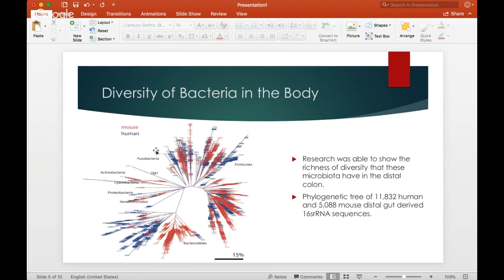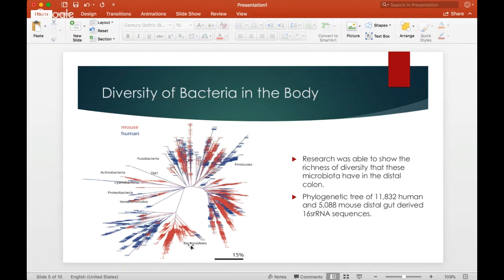So there's much diversity of bacteria in the body, and this is a study that was done where it showed this diversity. What researchers did was they took distal gut-derived 16S rRNA sequences and made a phylogenetic tree of them in mice and humans, and then put them together. So humans are blue, mice are red, and we were able to see that there's almost 12,000 human 16S rRNA sequences and approximately 5,000 mouse 16S rRNA sequences.